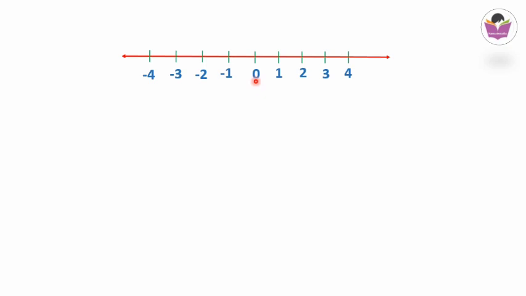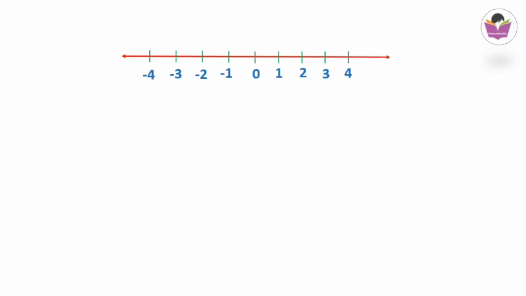Between 0 and 1, we can find infinitely many numbers. And in between 1 and 2 also we can find infinitely many numbers. And in between 2 and 3 also. In general, between two integers we can find infinitely many numbers on the number line.